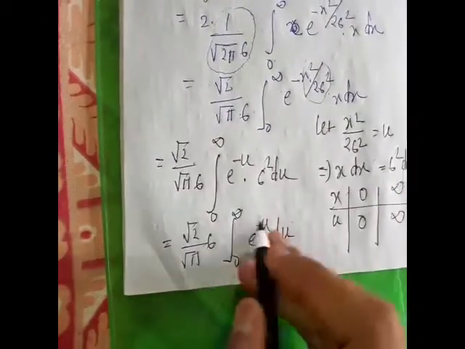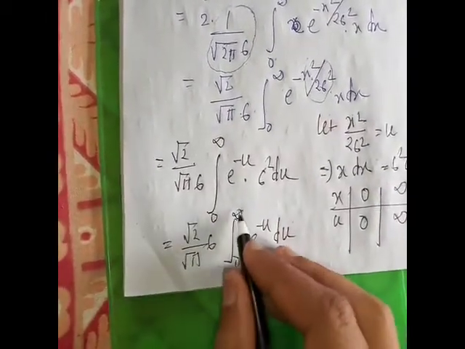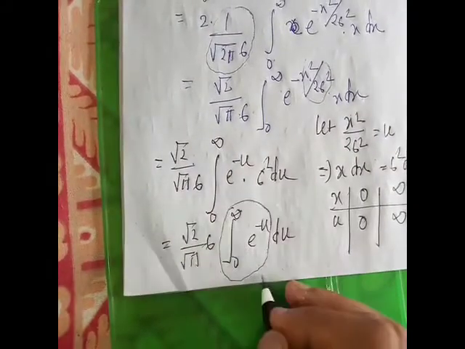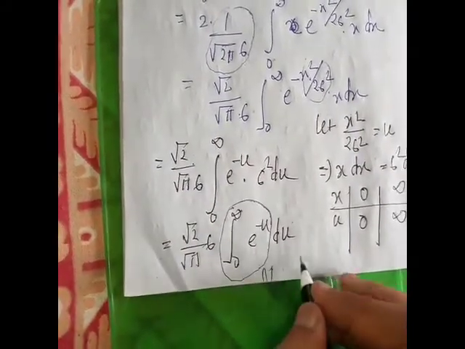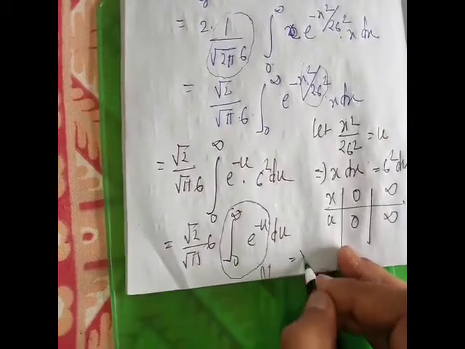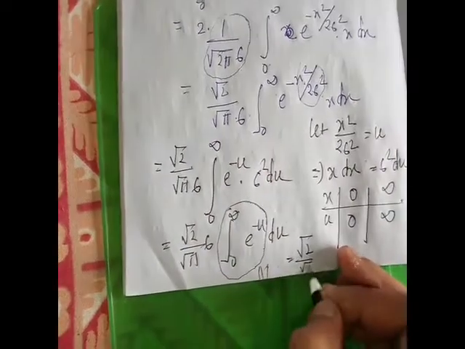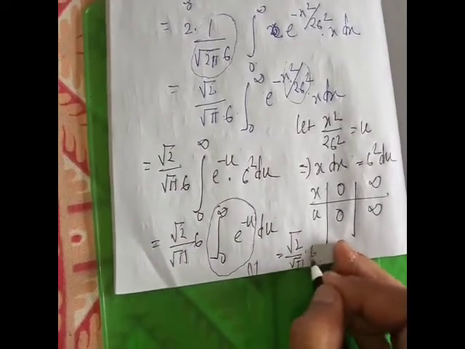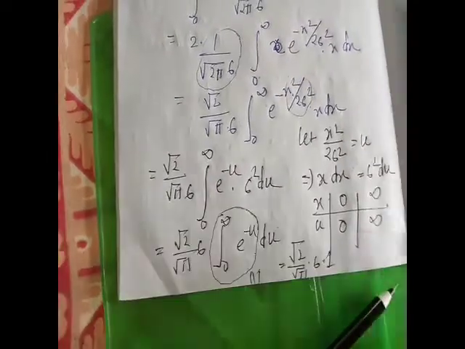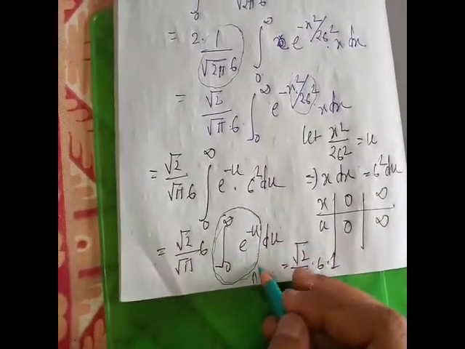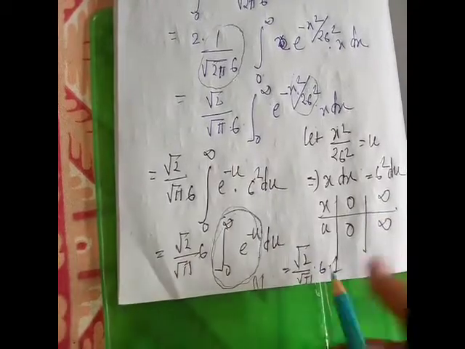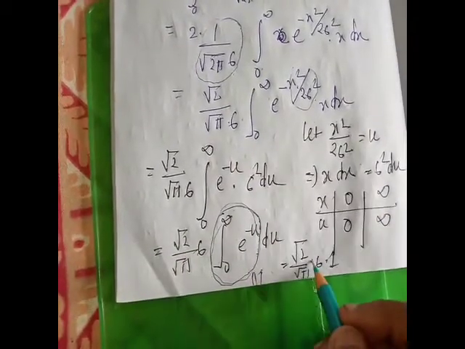After calculation, this integration is equal to 1. So it is root 2 by root pi into sigma into 1.